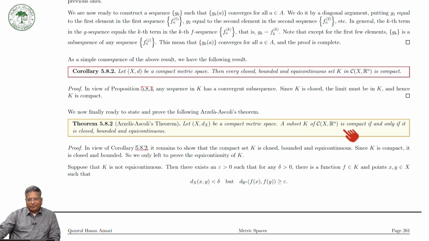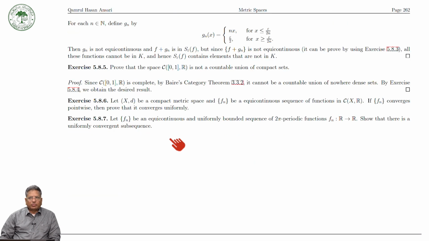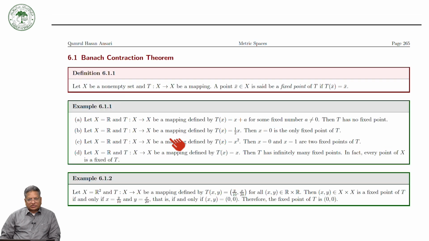Then A is compact if and only if it is closed, bounded and equicontinuous. So we defined equicontinuity, and then we provided several exercises and proved them.